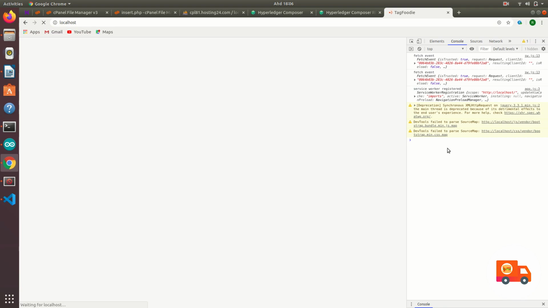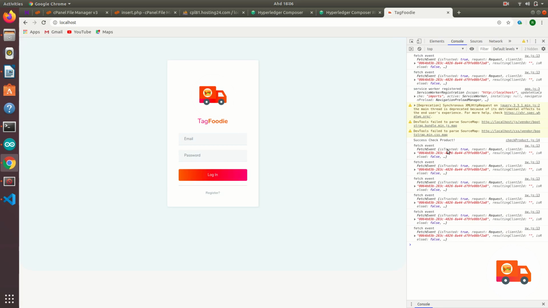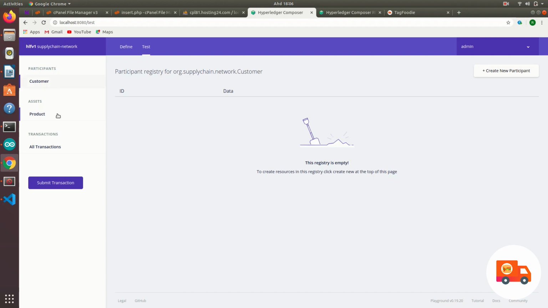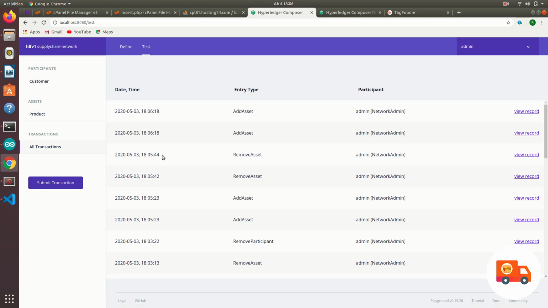Okay, success, it's inserted. Alright, right now I'll be going back to our product, which is our Hyperledger Composer. Check back, it's totally inserted. In the transaction we can see that just now we inserted and removed, and right now we add the assets again.